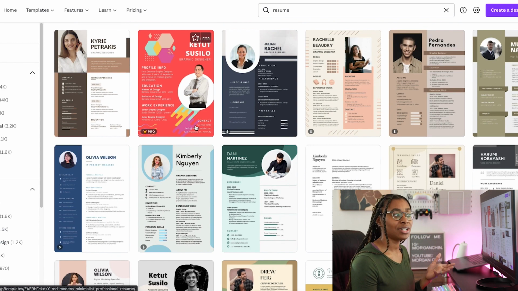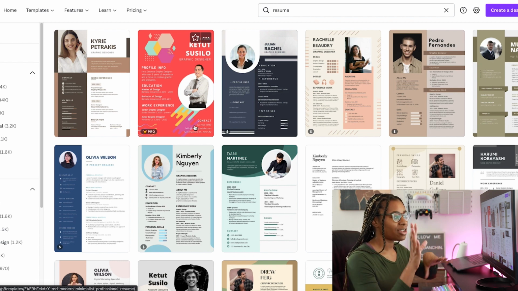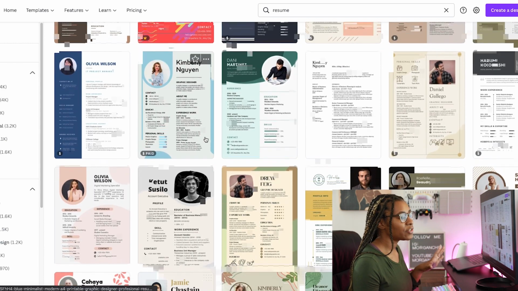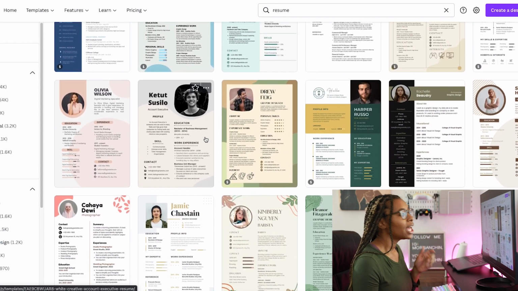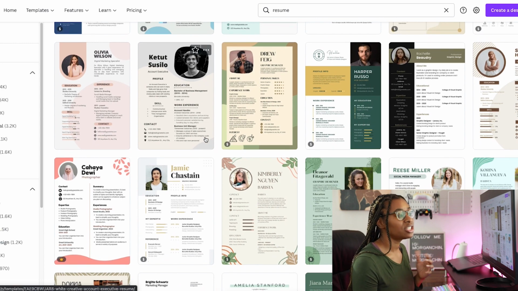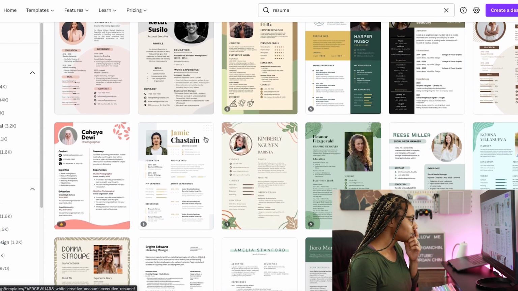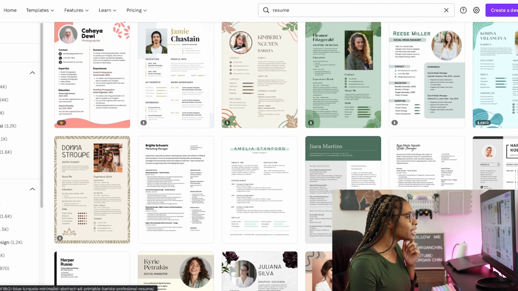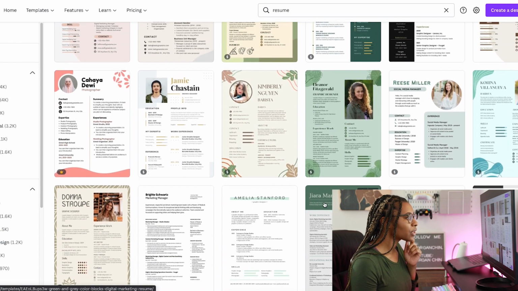And what we don't want to do is distract away from who we are, the job we're looking for, and the experience that we have. And it's easy to do that when you start adding all these graphics and colors and things into your resume. You also don't want to put a picture of yourself. I personally don't advise that. You don't need that. So I'm looking for a template that's very simple. I want something that's focusing on the experience, not all the colors. And I'm not saying you can't use colors and graphics. Just be really careful with that. So I'm looking for simple things like this one. This could work, but I think I am going to use this one.